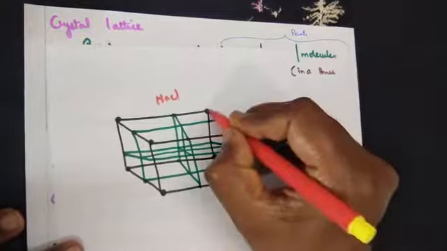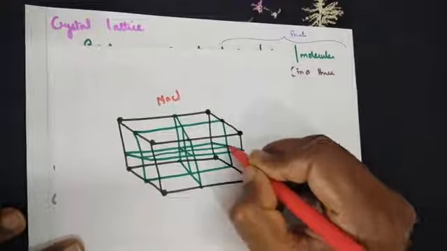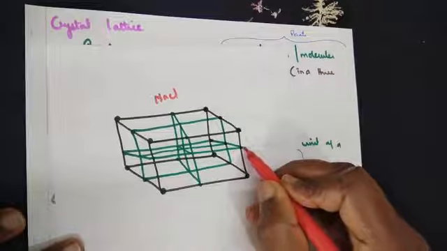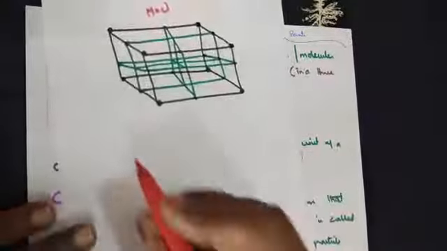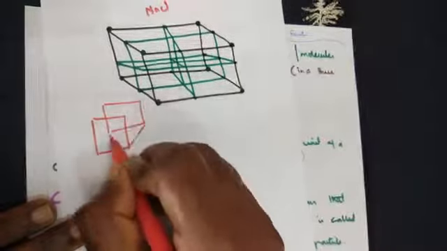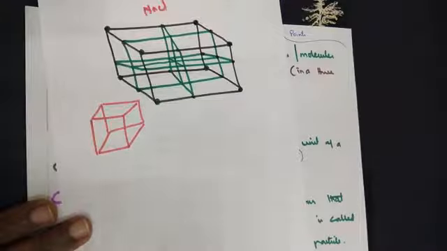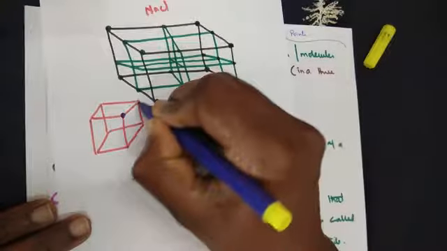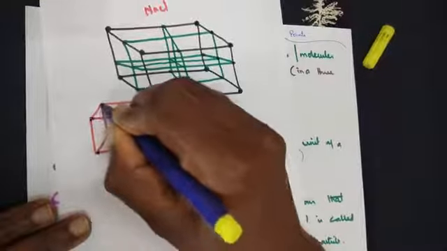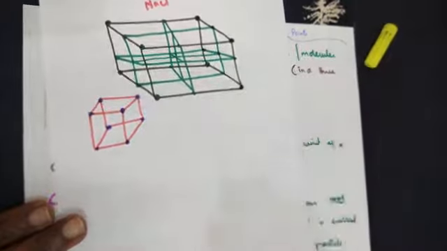Now what's the meaning of lattice? The points that we have, I shouldn't say points. When I say points, it talks about ions or atoms or molecules. In other words, if this is the structure of one crystal we are talking about, this is the meaning of crystal lattice: the arrangement of points in a particular structure, where the points can be ions, atoms or molecules.